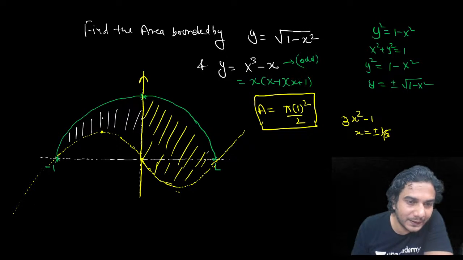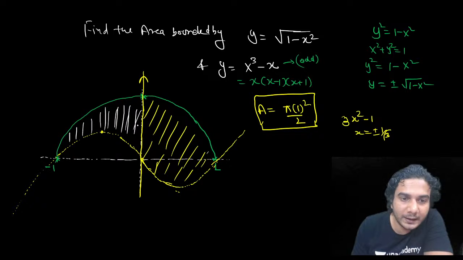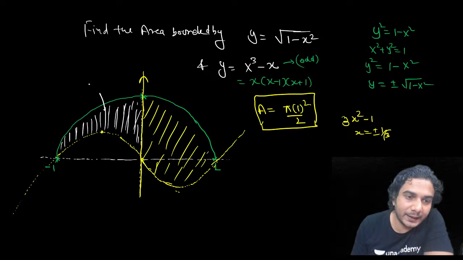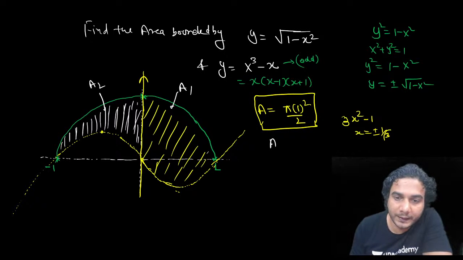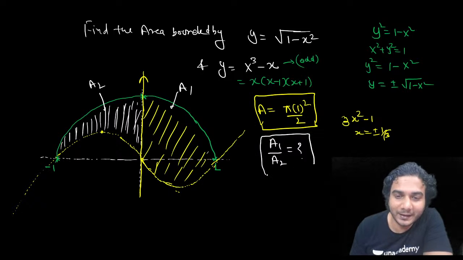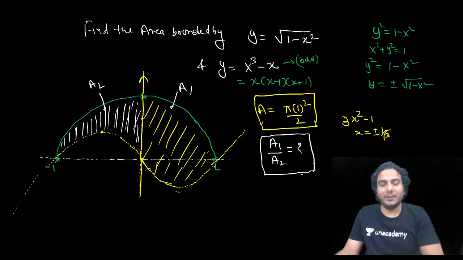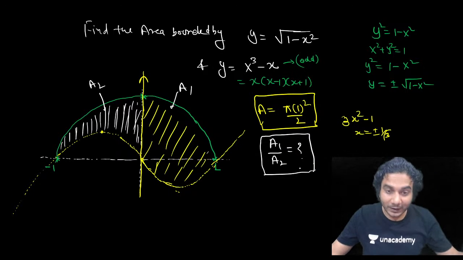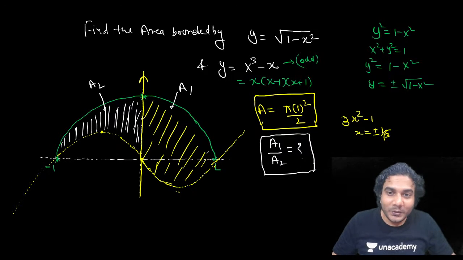So the y-axis is dividing this portion, जो अभी हमने area निकाला, which was equal to the area of the semicircle also, into two parts. This is say A1 and this is say A2. Now you need to find A1 upon A2. Okay, now that is your question. This was the question in which you will be requiring some integration. Okay, अब करो. Now you will have to integrate.